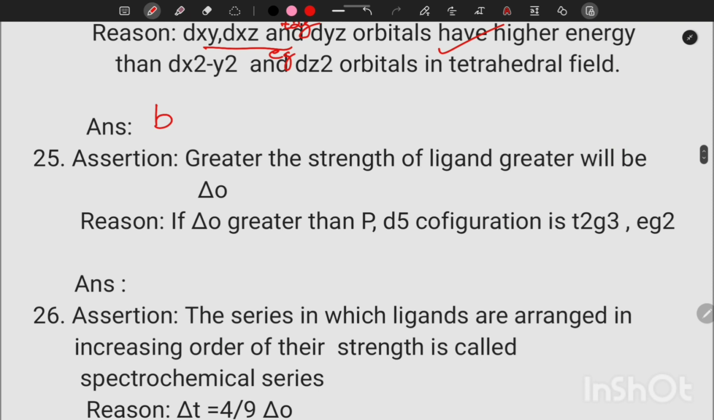Greater the strength of ligand, greater will be delta O. Yes, of course, because crystal field splitting depends upon the strength of the ligand. So assertion is correct. If delta O is greater than P, P stands for pairing energy, so pairing energy is less, so the electron will go for pairing. Then the configuration is t2g3 eg2. That's wrong. We will get t2g5. So assertion correct and reason wrong. Our option is C.